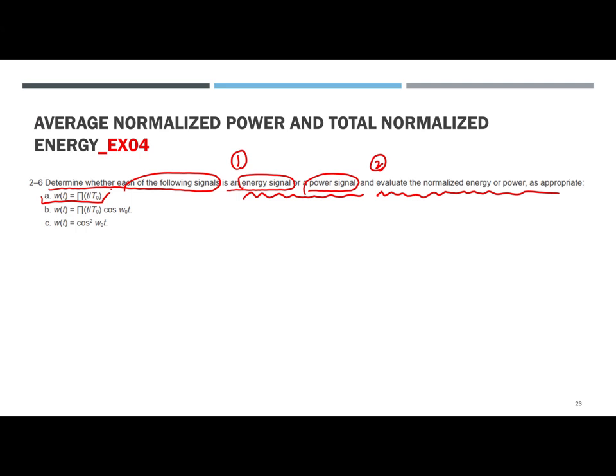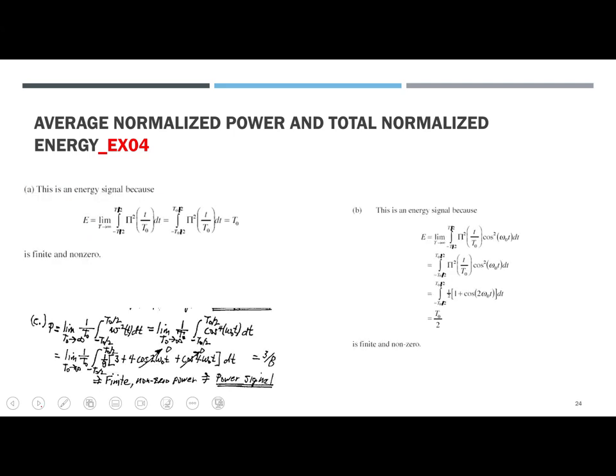This is the rectangular function of t over t sub 0. The second one is the rectangular function multiplied by cosine of omega sub 0 t. And the last one, w(t), is equal to cosine squared of omega sub 0 t.